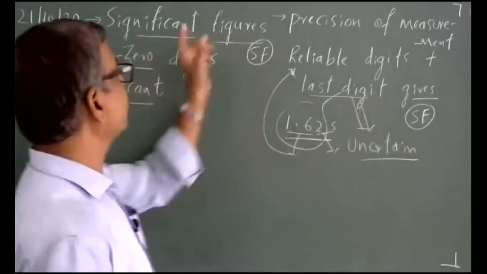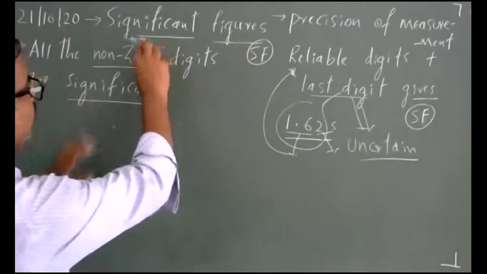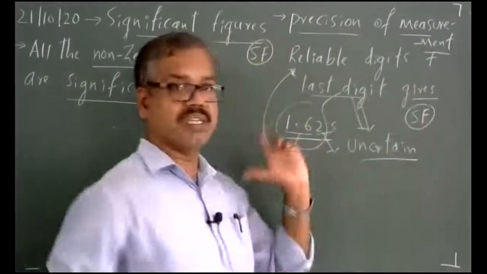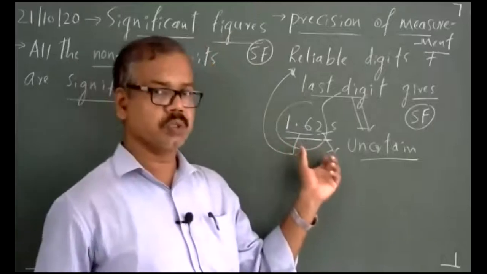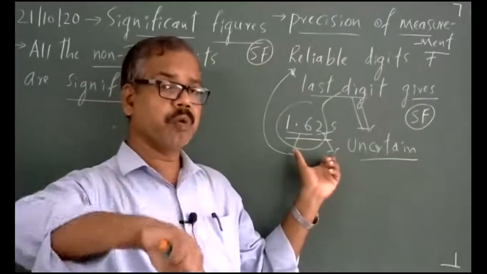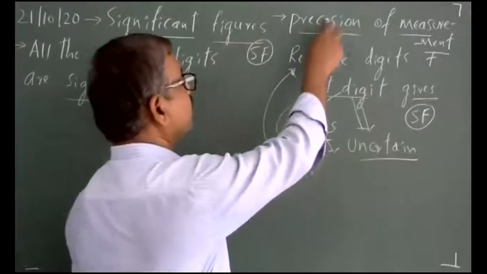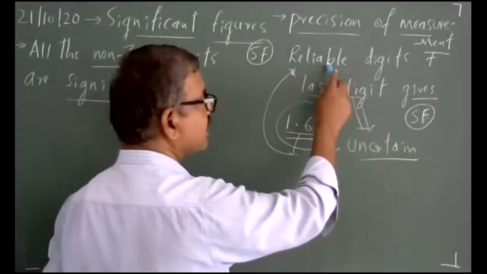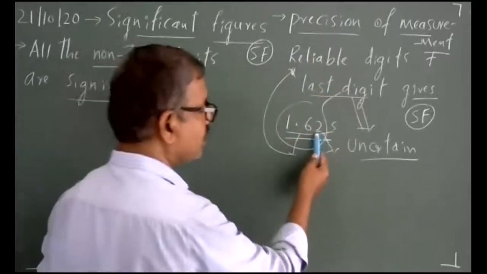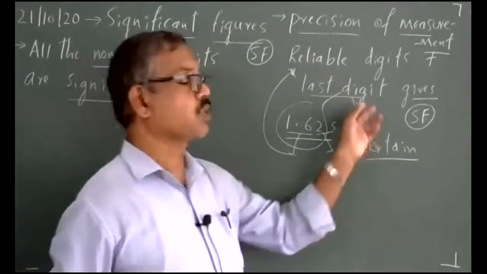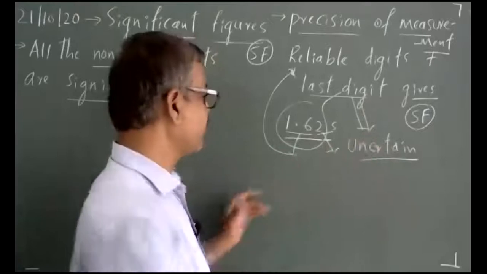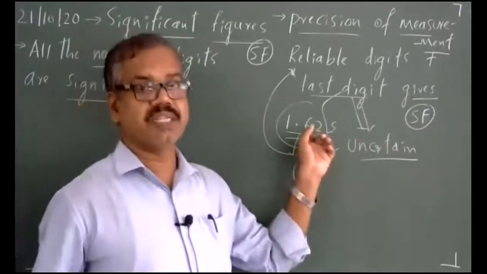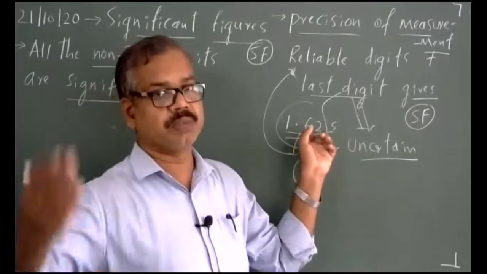Then what is a significant figure? Significant figures speak about the precision of a measurement. When you do a measurement, you write it as 1.62. 1.62 tells about the precision. First two digits are reliable or certain digits, and the last digit is uncertain. It is called significant. What is the significance of this? I can say 3. The significant figures of this measurement is 3.